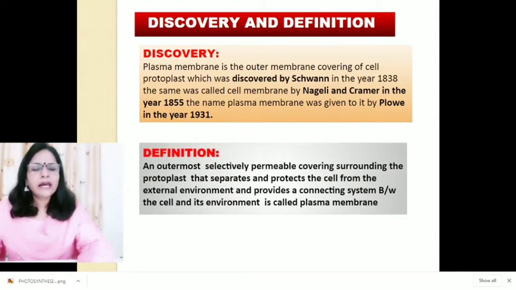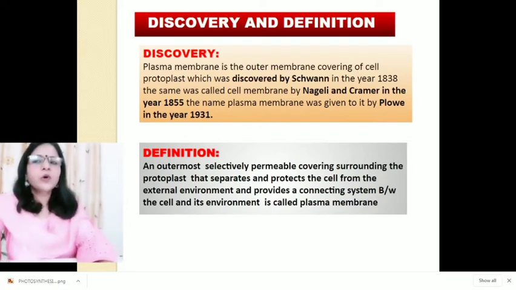Plasma membrane can be defined as the outermost selectively permeable covering surrounding the protoplast that separates and protects the cell from the external environment and provides a connecting system between the cell and its environment. It's called plasma membrane. Now, composition of plasma membrane.